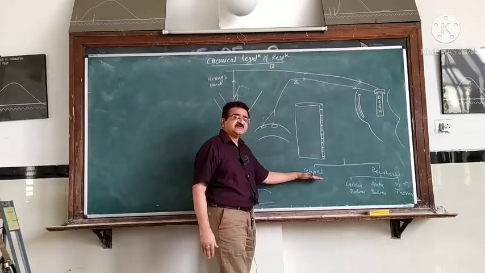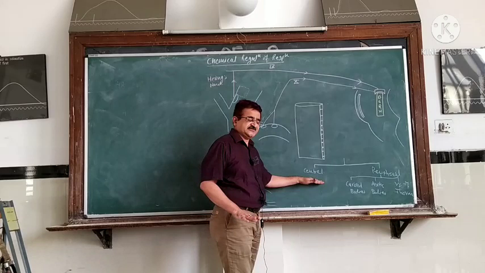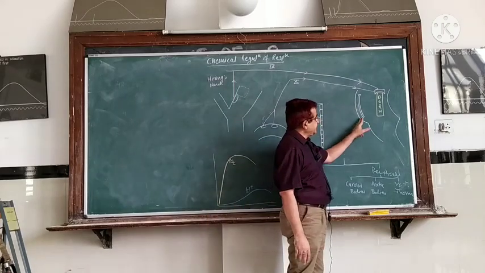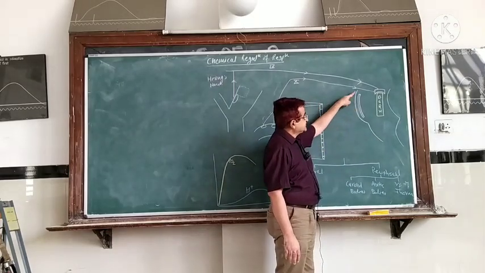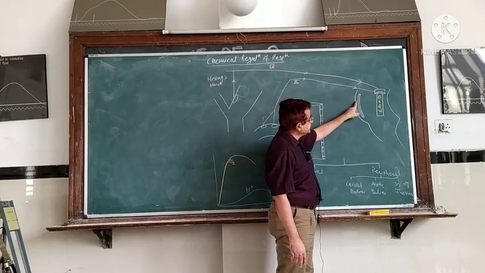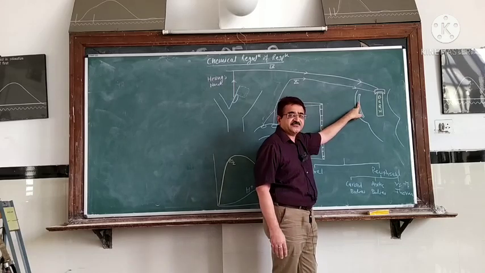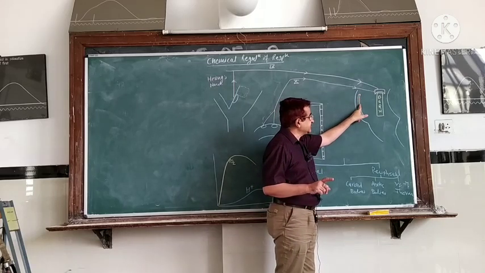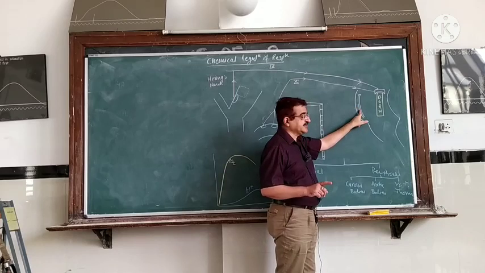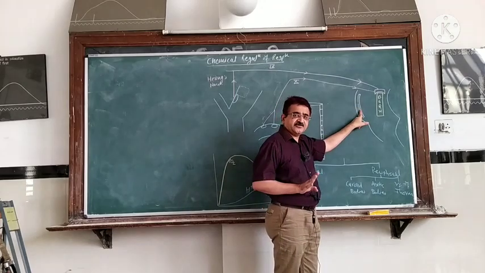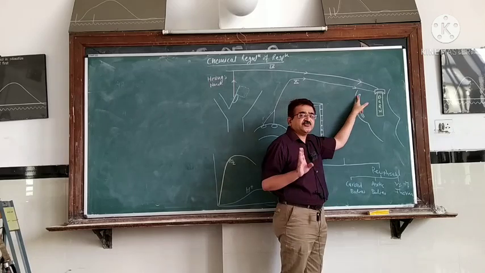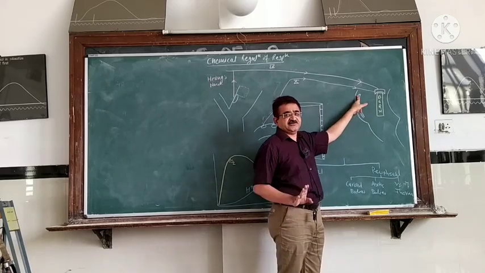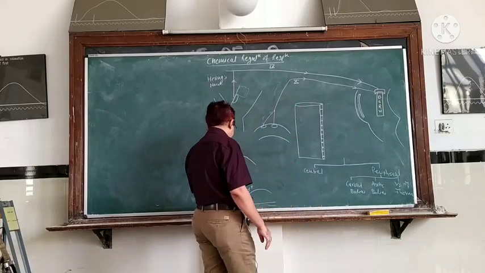Now we come to the central chemoreceptors and where they are present. This is the medulla oblongata, this is the ventral surface, this is the dorsal surface. Downward we have the spinal cord. Central chemoreceptors are present just 2 mm beneath the ventral surface of the medulla oblongata. I repeat, they are present 2 mm beneath the ventral surface of the medulla oblongata. The area occupied by these central chemoreceptors is known as the chemosensitive area.